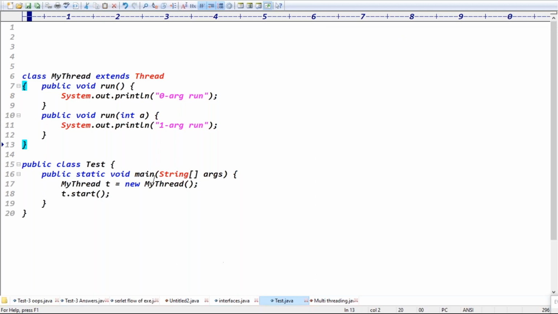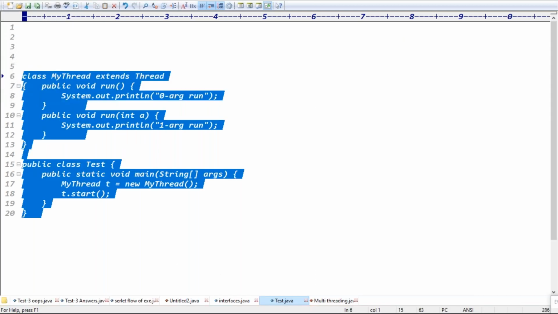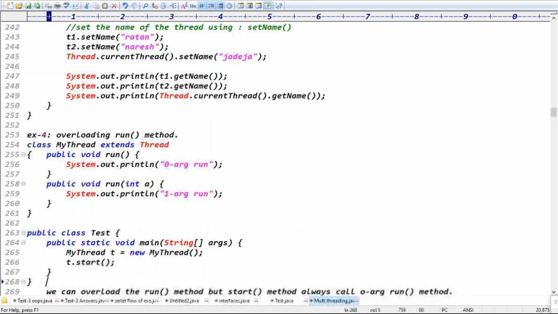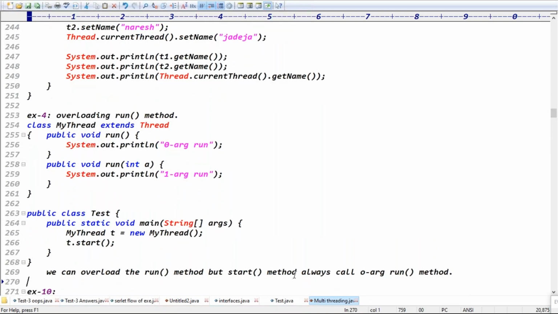Exactly. The same way we can overload the run method if you want, but the thread will call only the zero argument run method. So we can overload the run method, guys, but the thread always calls the zero argument run method to start the execution, right? This is overloading the run method.